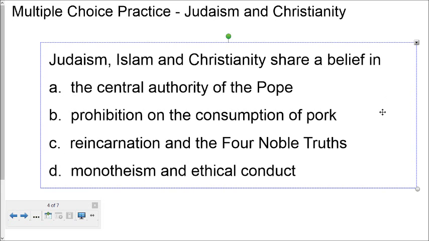Almost the exact same question. Central authority of the Pope. It's just a different way of saying papal supremacy. So you can go through and eliminate wrong choices if you need to, but you shouldn't need to. That takes longer than you need to for this. If all you need to know is code of conduct, rules for behavior, and monotheism, don't bother eliminating choices. Read all four choices. This is obviously the right answer.